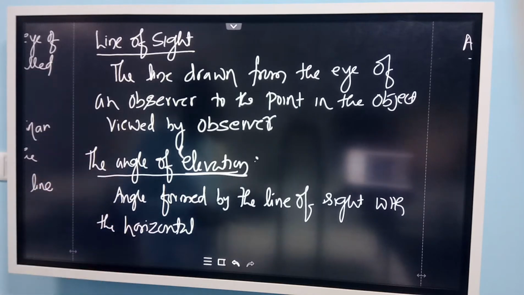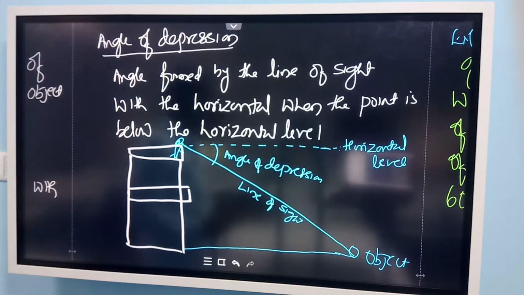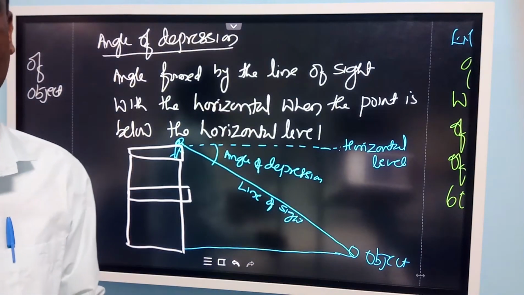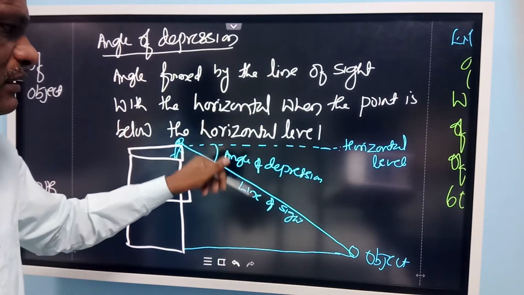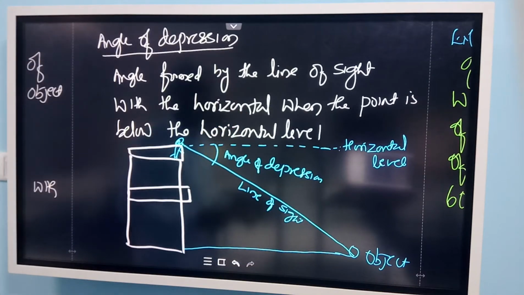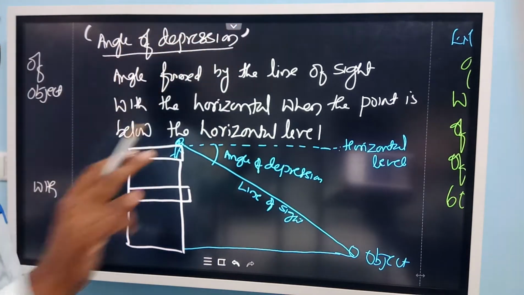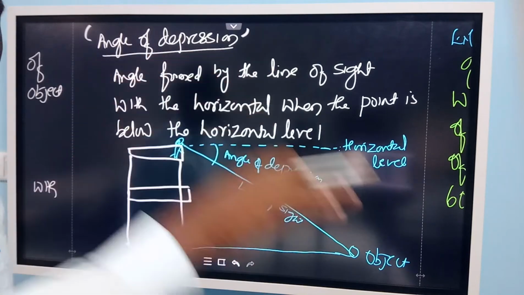It's angle of elevation. There is one more word, angle of depression. If the point of observation is below the horizontal line, then the angle formed between the horizontal line and the line of sight is called angle of depression. So there are two angles, angle of elevation and angle of depression. Angle of elevation comes when the point of observation is above the horizontal line. Angle of depression comes if the point of observation is below the horizontal line.